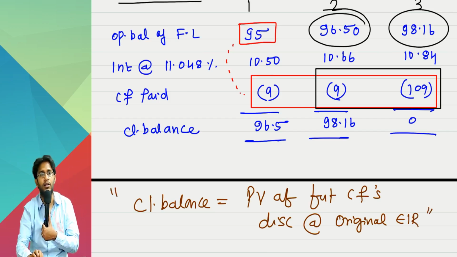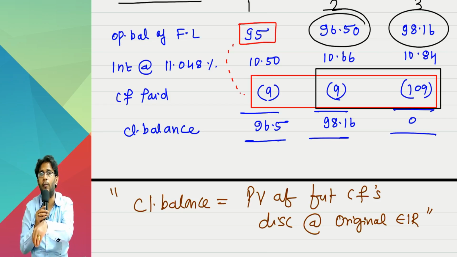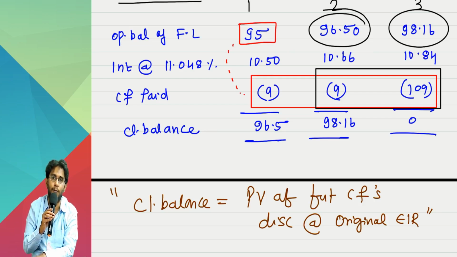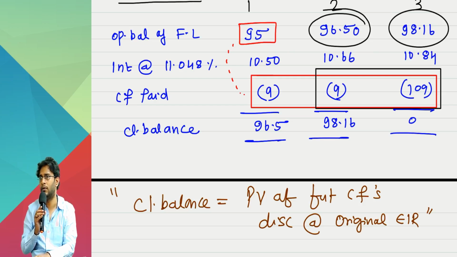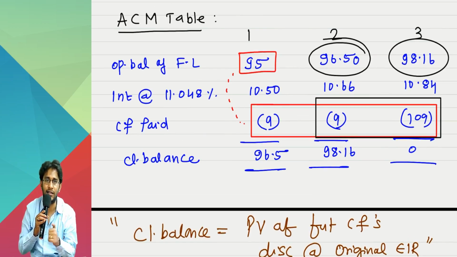Again, a similar case to what I just discussed with you. There is a 15-year bond. In the 9th year a modification is happening for that bond. I want to know the carrying amount of the bond at the beginning of year 9, or the end of year 8. Will you prepare the ledger account for 8 years? That wastes time. For an ACM table, 2 or 3 years you can draw, but 8 years, how will I draw? It will take a lot of time.